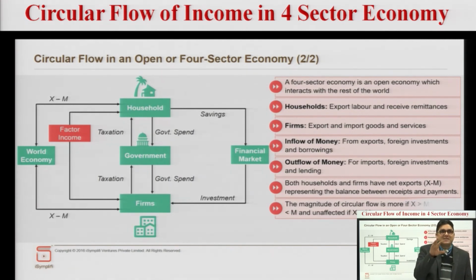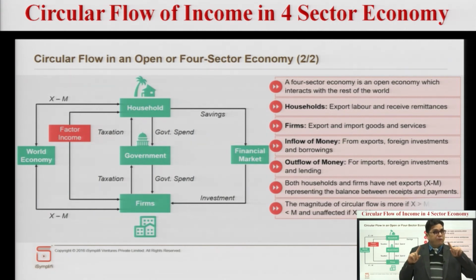So, we just see that the maximum money keeps on coming in from European countries, from America, from the rest of the world, and they keep on investing into our economy because they are very optimistic about India, its growth story, its GDP, that India as an economy is expected to keep on rising.